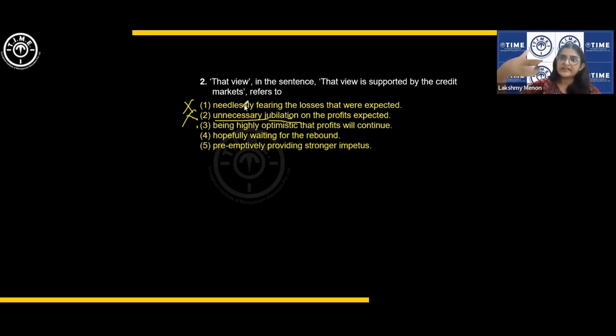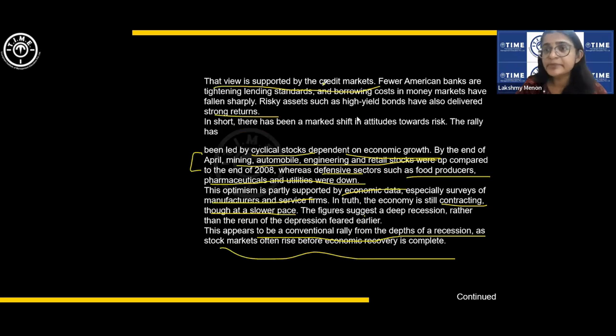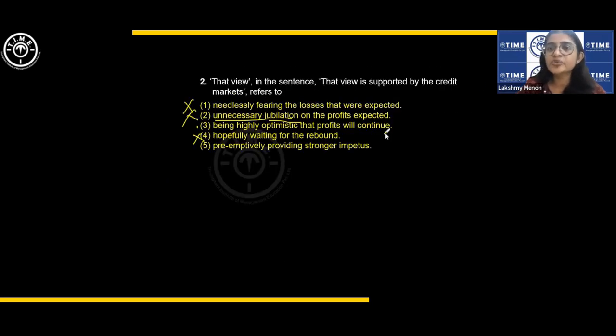No, they are saying that the rebound is already there and that is what has led to the optimism, right? Preemptively providing stronger impetus. What impetus? Providing preemptively is proactively in advance, but no, what is the view supported by the credit markets, not what they are doing, right? So the answer is option 3. Okay.